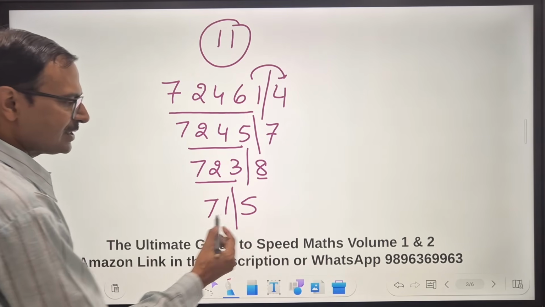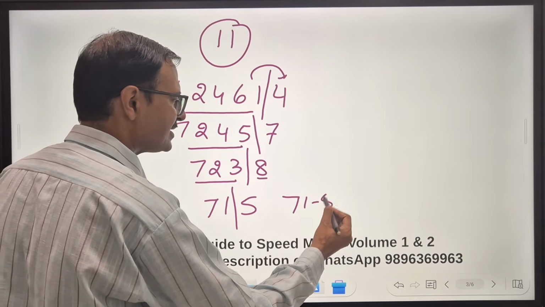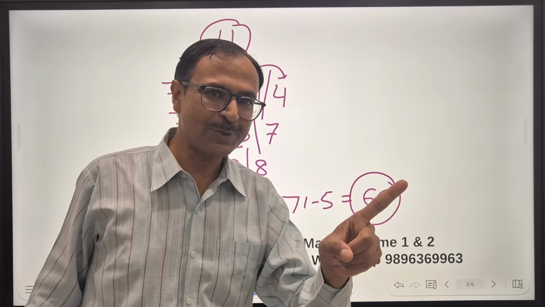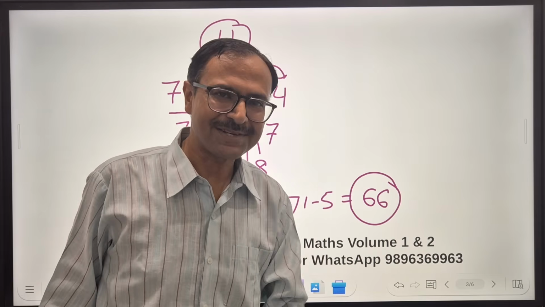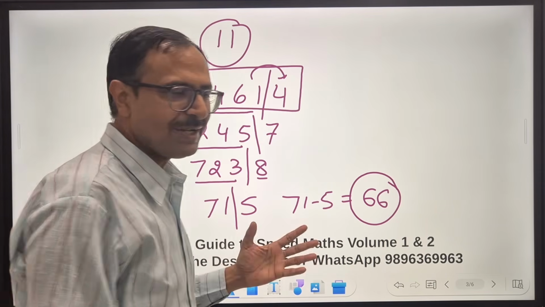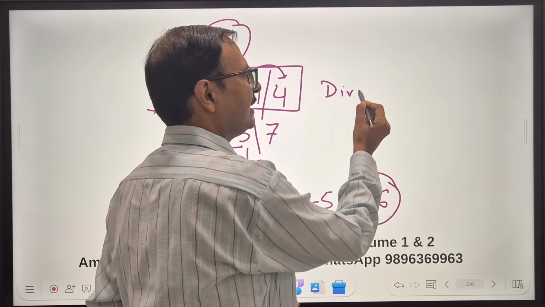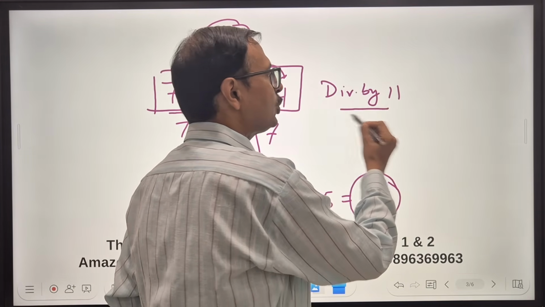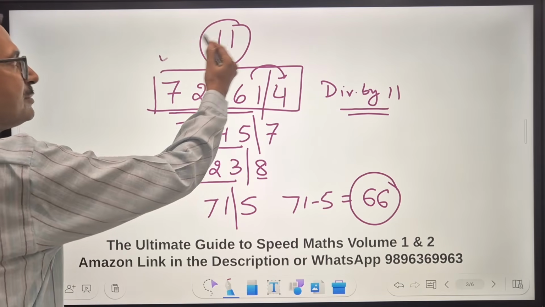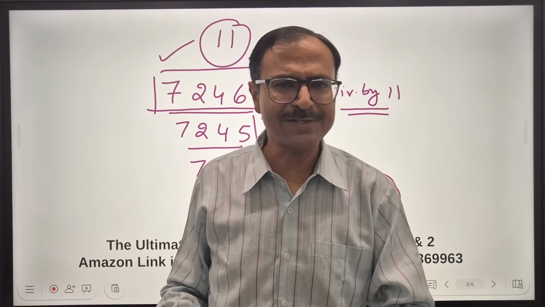Separate out the last digit. 71 minus 5 is 66. And there we go. We got a doublet. And as soon as you get a doublet, your answer is the number itself. The big number which you have taken initially is divisible by 11. Now I'm sure you must not have even heard about this method, unique divisibility rule of 11. And that's what is the wonder.